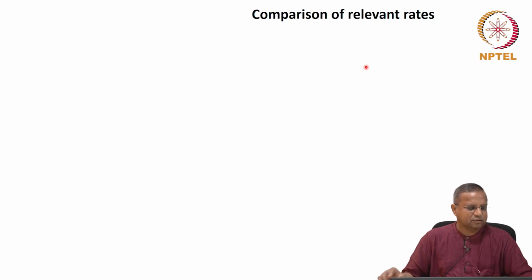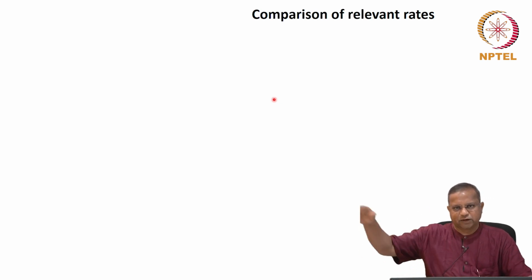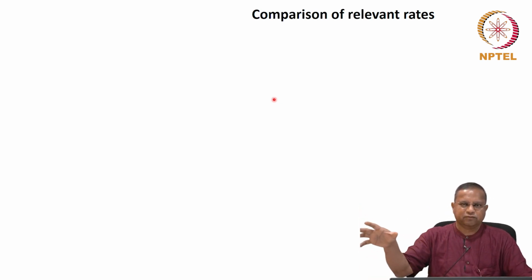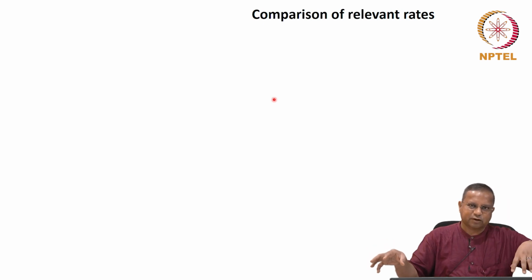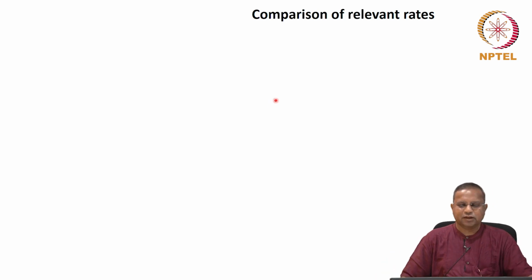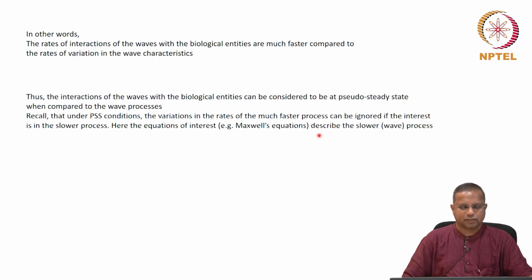If you apply the concept of pseudo-steady state to the rates of interaction between the waves and the biological material, the rate of variation in the waves, which are described by all these equations, is much slower compared to the rates of interaction of the waves with the particles. And therefore, all those time derivatives can be ignored or neglected, and thereby we could get much simpler equations that we could work with. And those equations were